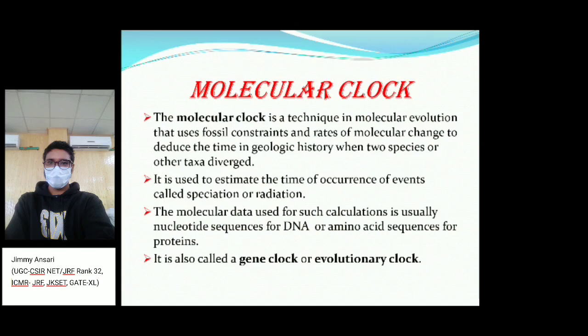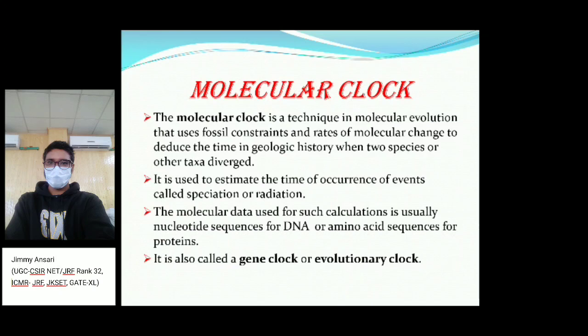So coming to the molecular clock. What is a molecular clock? The molecular clock is a technique in molecular evolution which uses fossils as a constant, along with the rate of change in molecular or DNA structure, deduced from geological time history. It is used to estimate the time of occurrence of events called speciation and radiation.